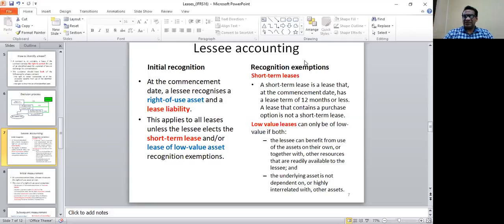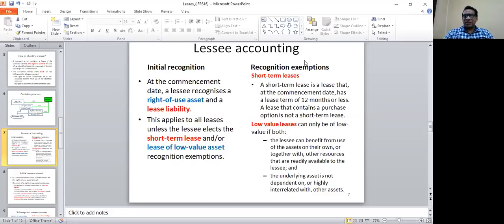So if a particular lease has a period of less than 12 months, we can recognize it as a short-term lease, and therefore we do not need to recognize the corresponding asset and liability at the commencement date. So I repeat, a short-term lease is a lease which has a duration of less than 12 months. If it is a short-term lease, there is no need to recognize a corresponding asset and a liability at the commencement date of the lease.